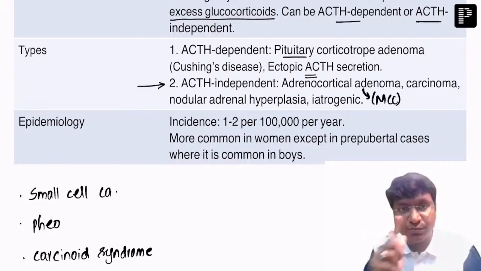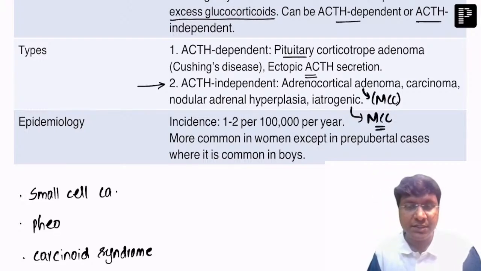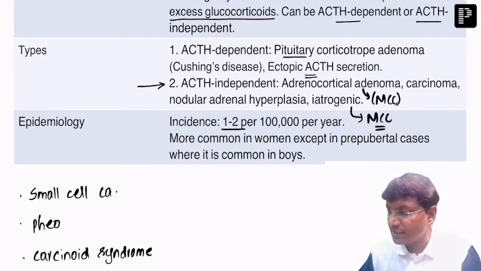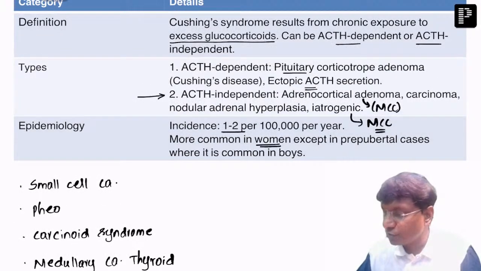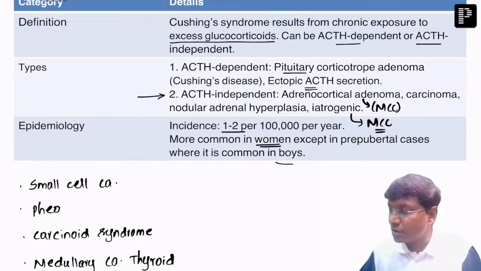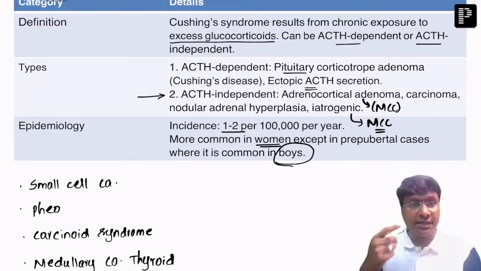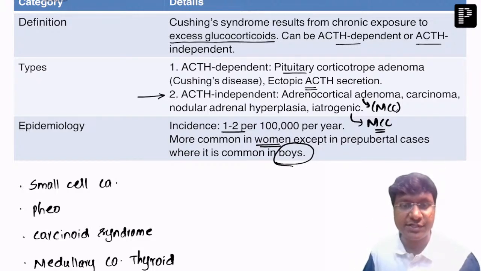But overall, what is the most common cause for Cushing syndrome? The most common cause for Cushing's will be iatrogenic. The incidence is nearly around 1 to 2 per 1 lakh population per year. This Cushing syndrome is more common in women, except in prepubertal cases, where it is common in boys. In post-puberty, it is more common in women, but in the prepubertal cases, it is more common in boys rather than girls.